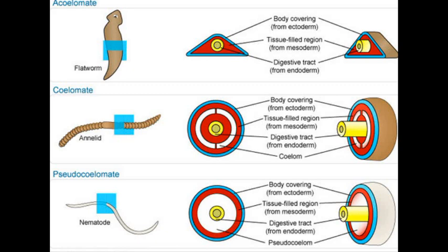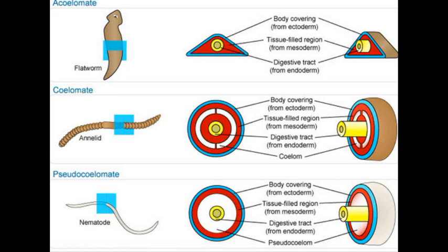In this middle picture you can see the white color represents the coelom or body cavity, the hollow space. So here in the first picture that white color is absent, that means hollow space is absent. So that is coming under acoelomate.